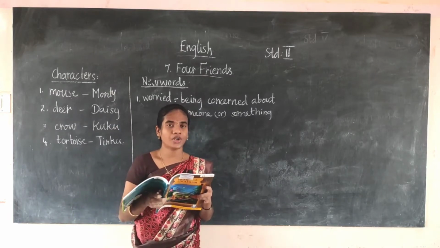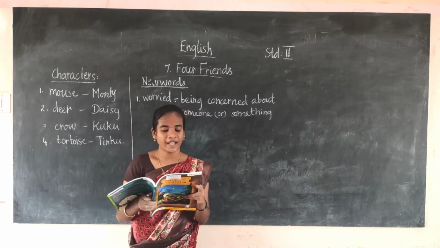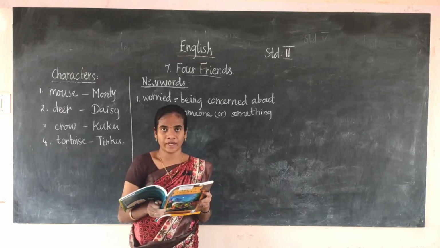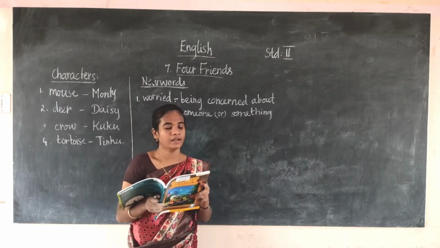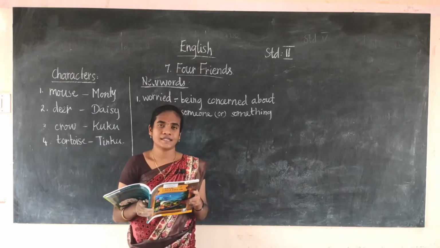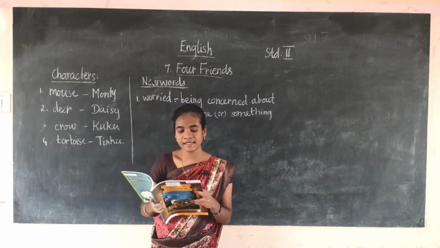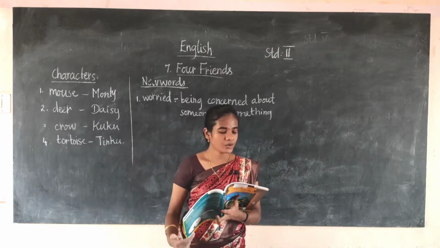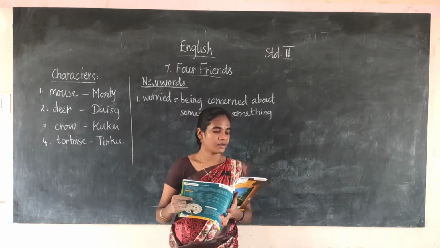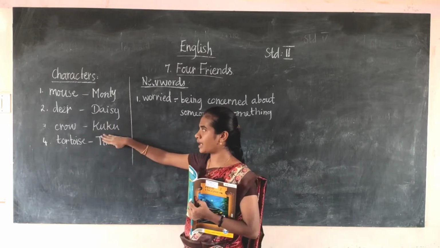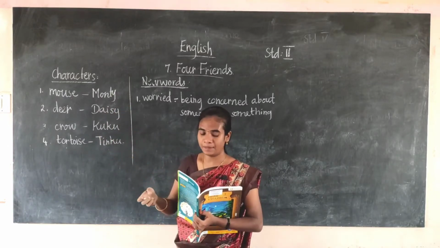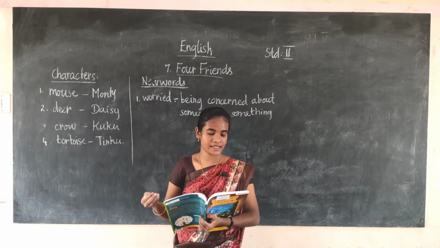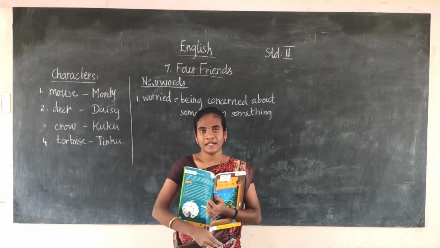Tinku is saying, I am worried. I hope she is safe. I am very much worried. The tortoise is saying, I am worried, I hope she is safe. Then Monty says, we must look for her. The three are discussing with one another. The mouse is saying, when will we play? Then Monty, the mouse, is saying, let us wait for Daisy to come.